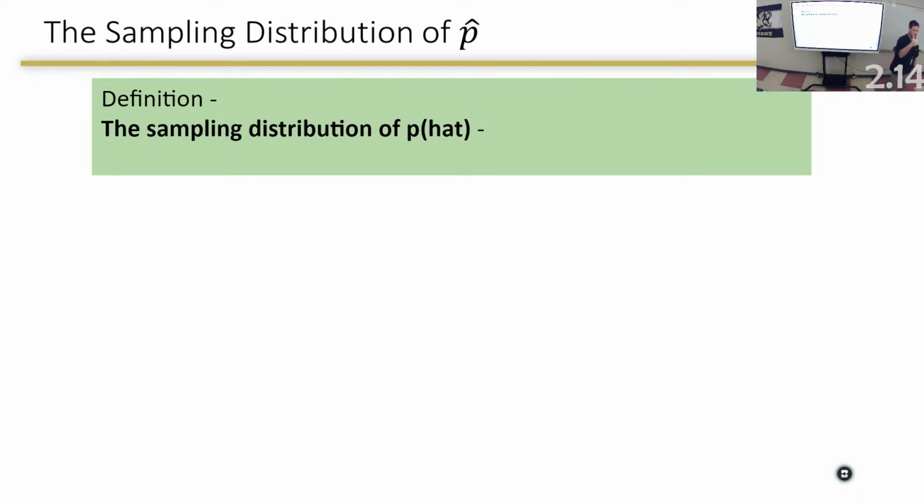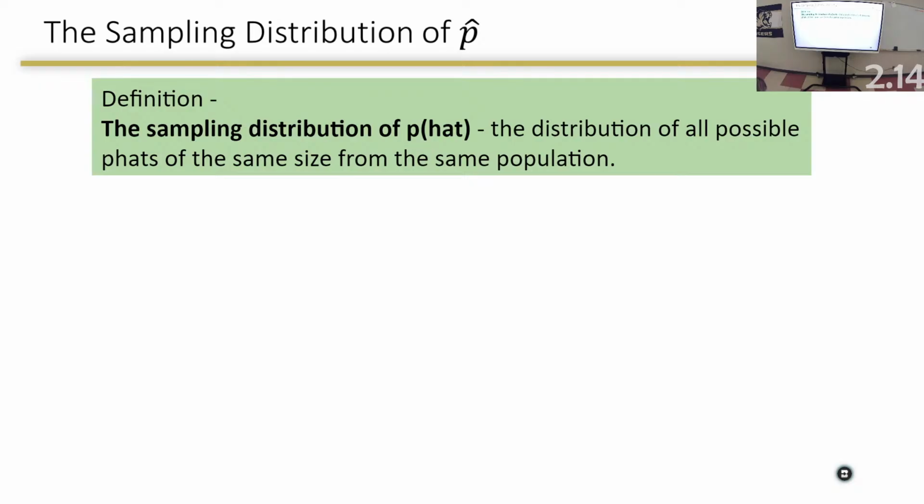Okay, first we're going to talk about the sampling distribution of p hat. Now you know the definition of the sampling distribution: all possible samples of the same size from the same population.